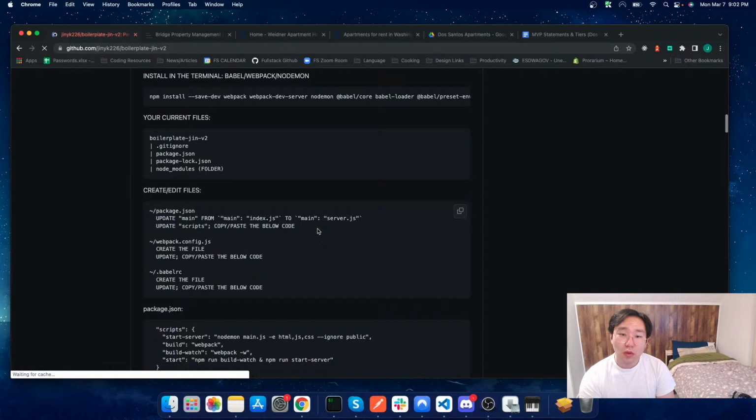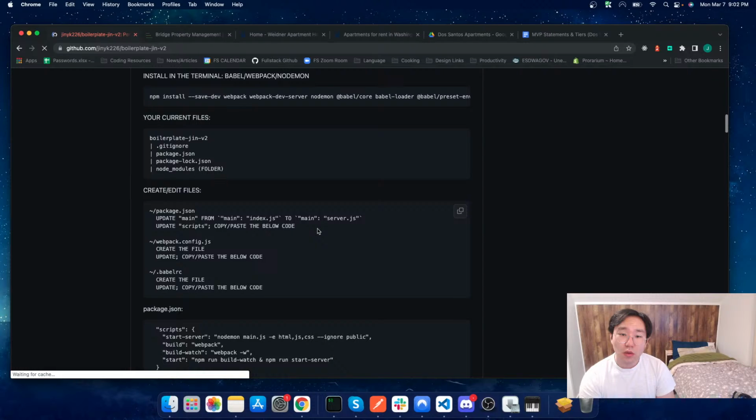Next we have our webpack config. Let's go ahead and update scripts, copy and paste the below code. Okay, perfect. Let's not go too much out of order. Let's just take it one line at a time, reference whatever we need to. Update the scripts. Can do. Where are our scripts? Here we are. Let's go ahead and paste that in. Add a comma. It's a JSON file, so we have a specific syntax we need to follow. It's a lot less forgiving than JavaScript is, for better or for worse.